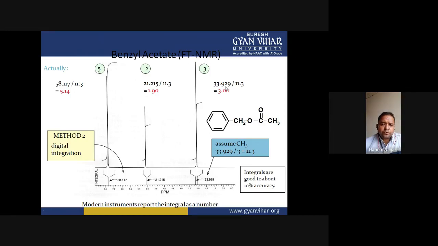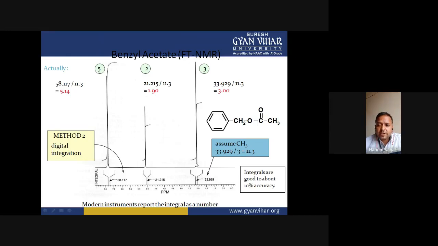So to get the simplest ratio of their peaks, we divide the peak areas by the peak area under a single proton.